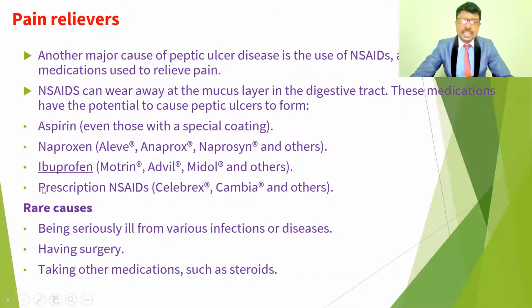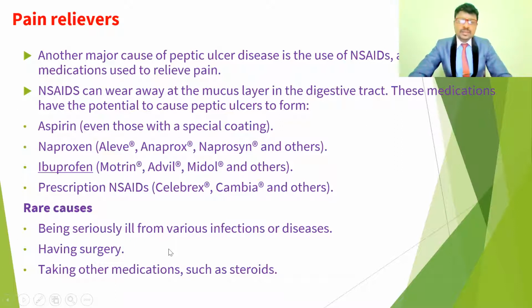Especially aspirin, naproxen, ibuprofen, and the NSAIDs, especially Celebrex, are the main causative factors for damage to the stomach wall. So it leads to peptic ulcers.